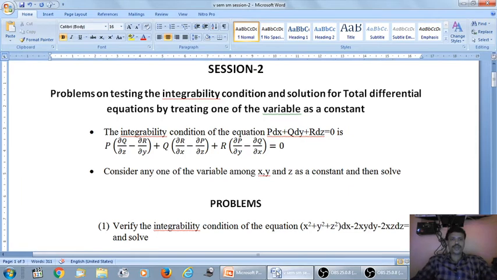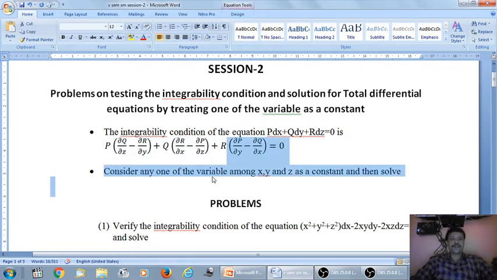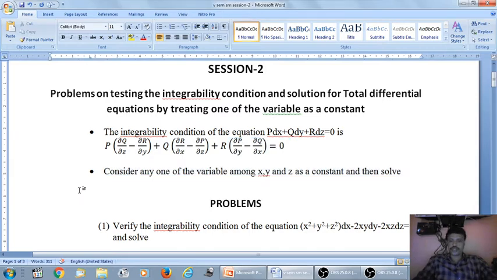Let me come to the main content. We already know the integrability condition of the equation p dx plus q dy plus r dz equal to 0 is p into (del q by del z minus del r by del y) plus q into (del r by del x minus del p by del z) plus r into (del p by del y minus del q by del x) is equal to 0. To solve this equation, consider any one of the variables among x, y, z as a constant and then solve. Let me go through some illustrations.